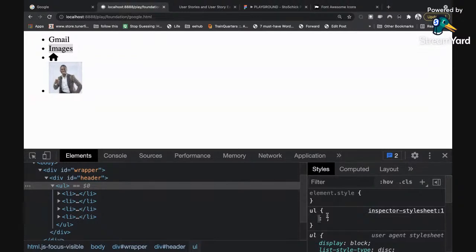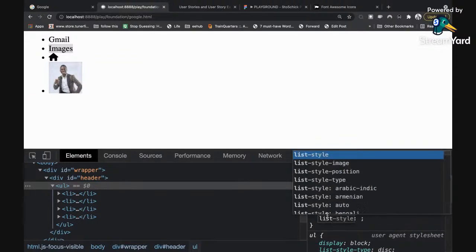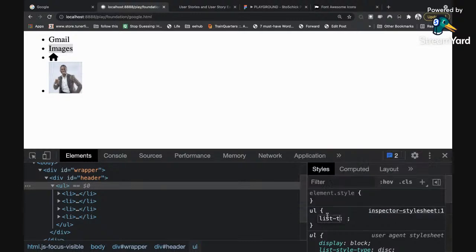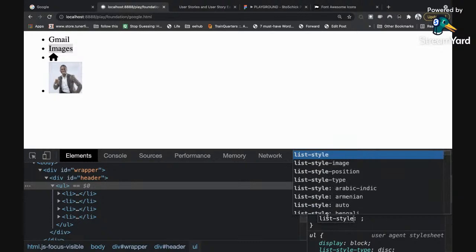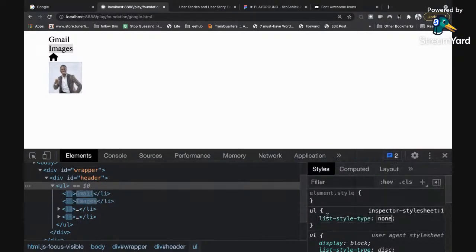After clicking inside, I'm going to write list-style-type: none. When I do list-style-type none, see what happened? All those bullet points behind the 4 items just disappeared. Why? Because I've changed the list style type to none.